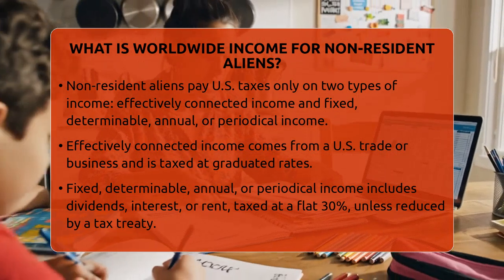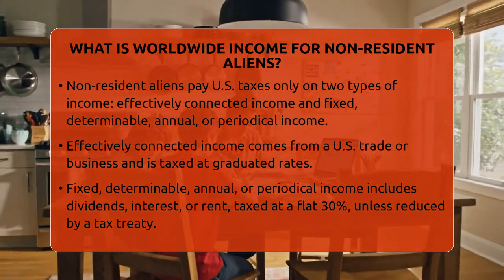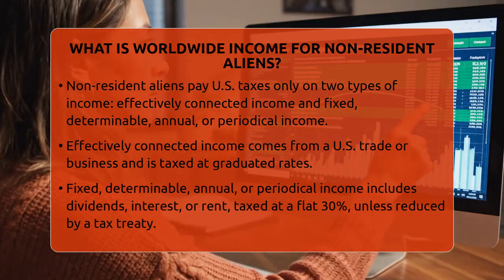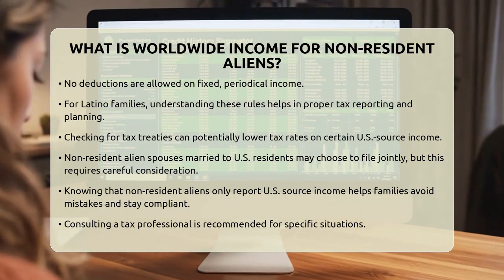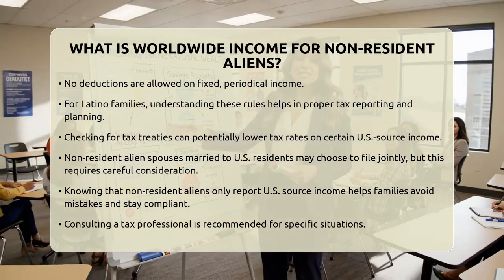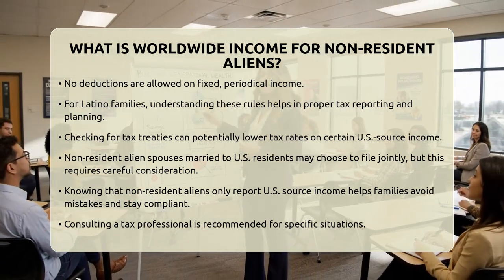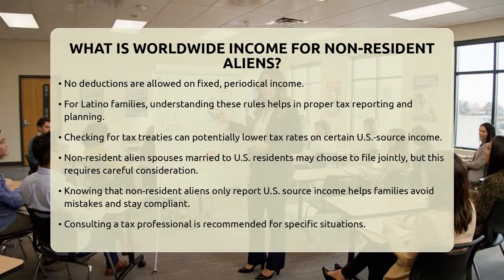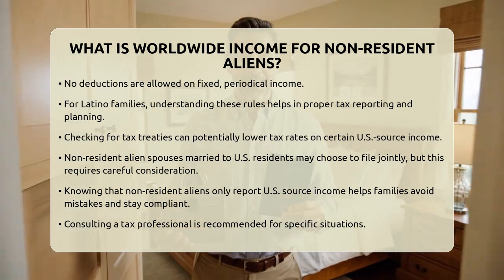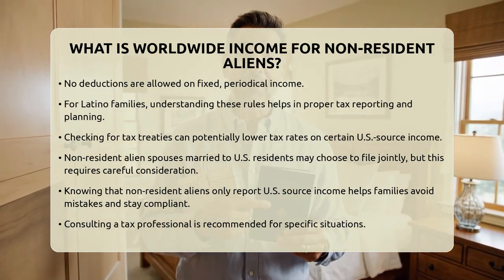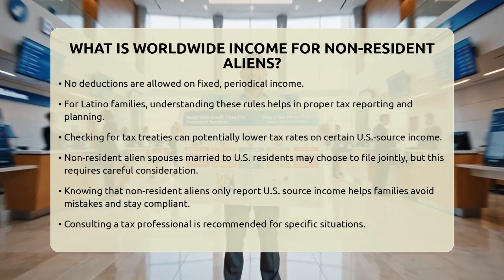For Latino families with members who are non-resident aliens, understanding these rules helps in planning and avoiding surprises. If a family member is a non-resident alien, they should focus on reporting only their U.S. source income. It's also smart to check if there is a tax treaty that might lower their tax rate on certain income. If a non-resident alien spouse is married to a U.S. resident or citizen, they might choose to file jointly as residents, but that decision needs careful thought because it can change how much tax they owe.